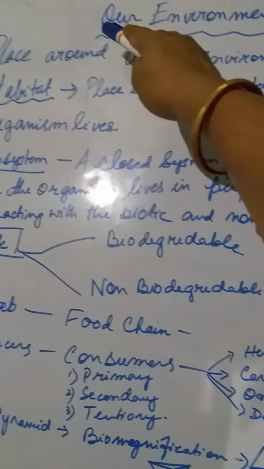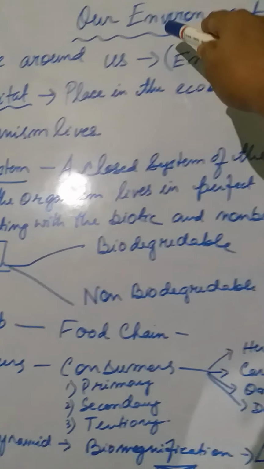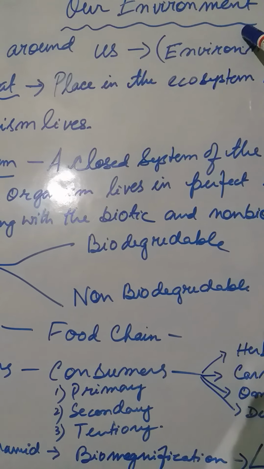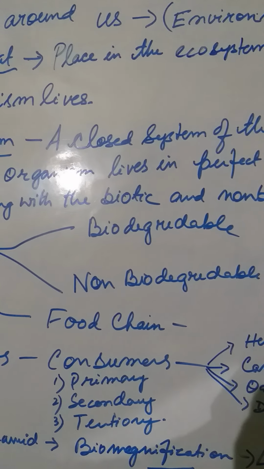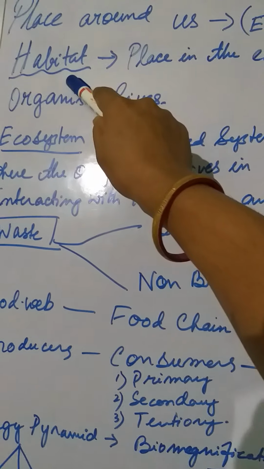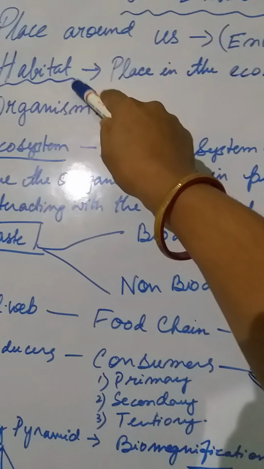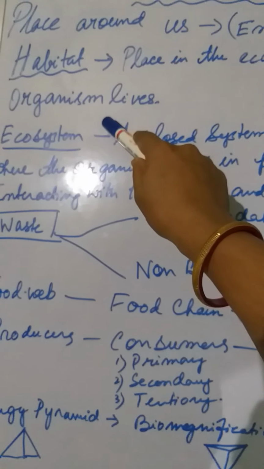Now here we are dealing with our environment. So basically, what is the environment? Environment is the place around us, or the place where we live. Now in environment we have a term that is habitat. Habitat means the place in the ecosystem where an organism lives.